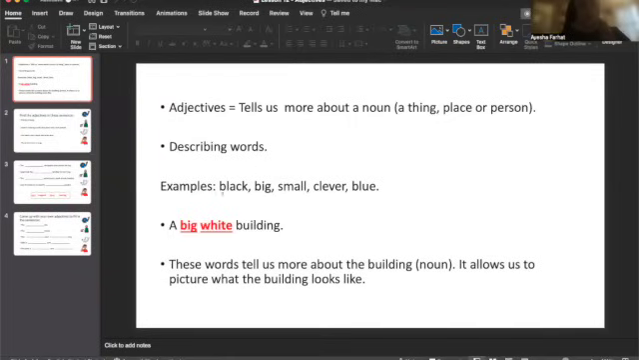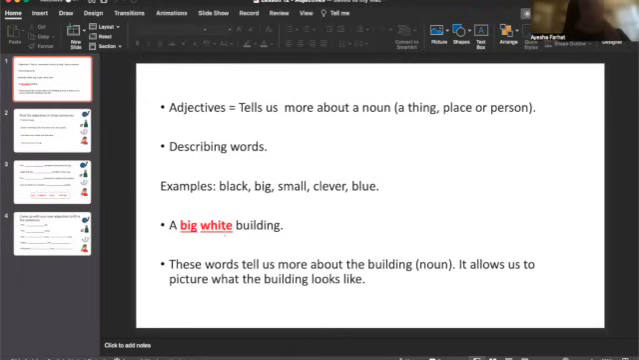So an example is black, because it's a colour. It can describe something's colour. Big describes how big it is, how small it is. So you can envision or think about that particular thing, place, or person. And same with clever, you can think about the words that describe that person. It builds up a picture in our mind of a person that someone is describing to us.